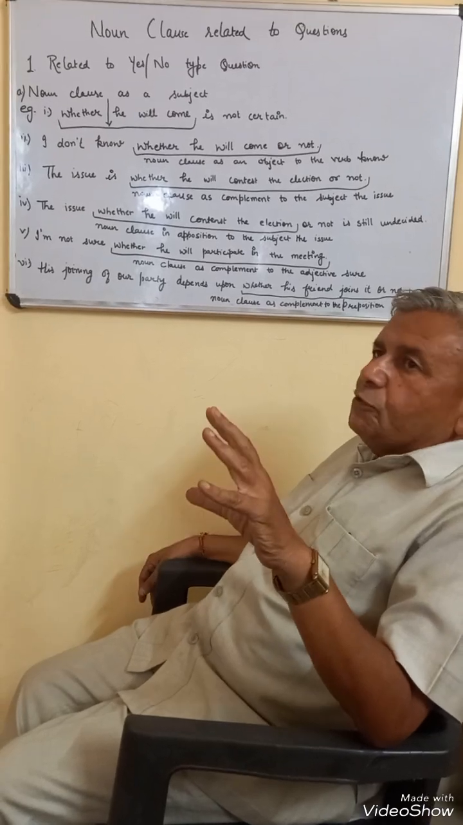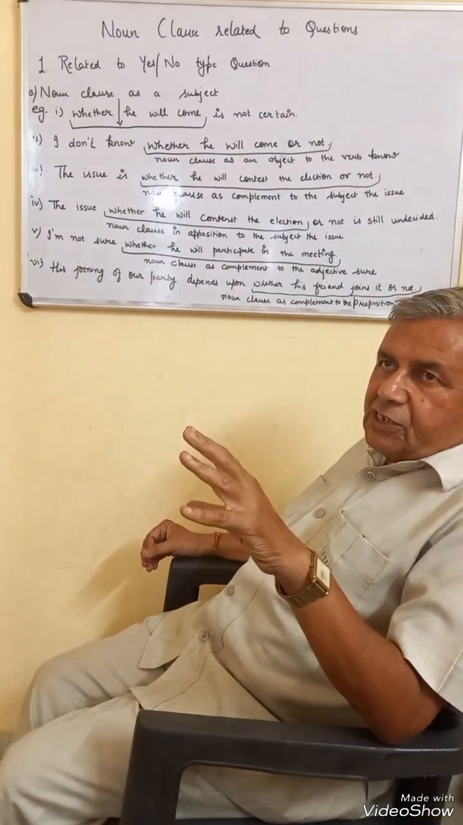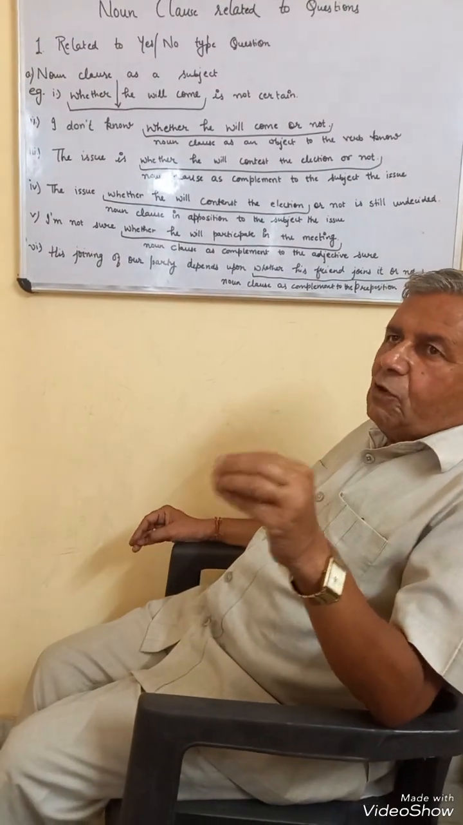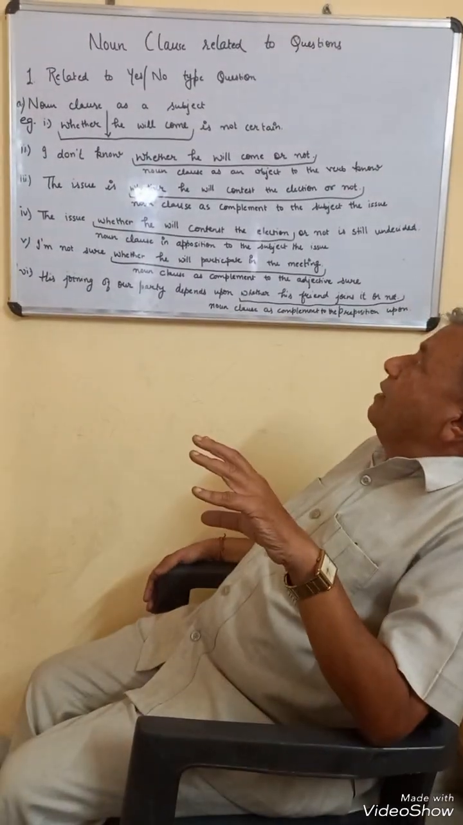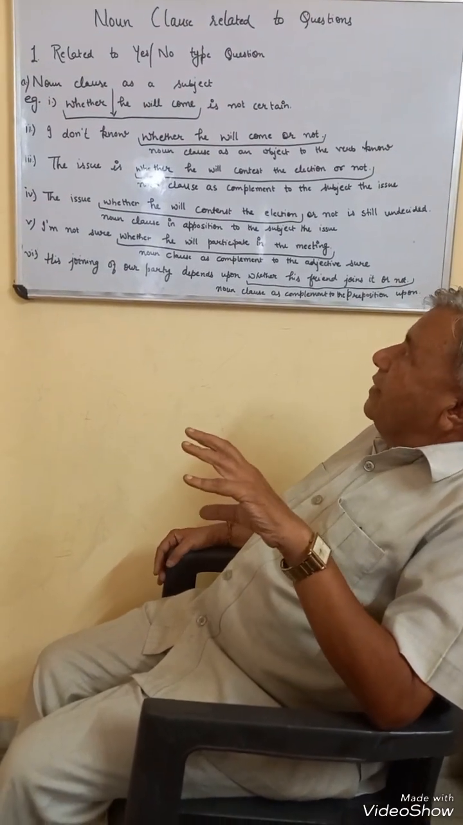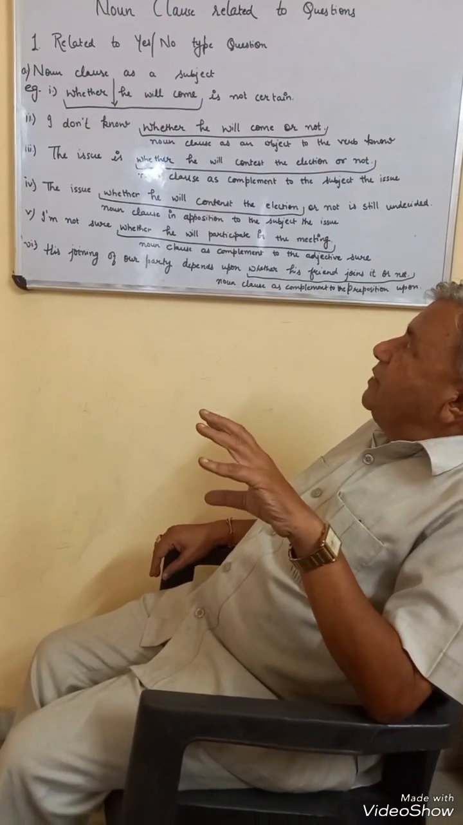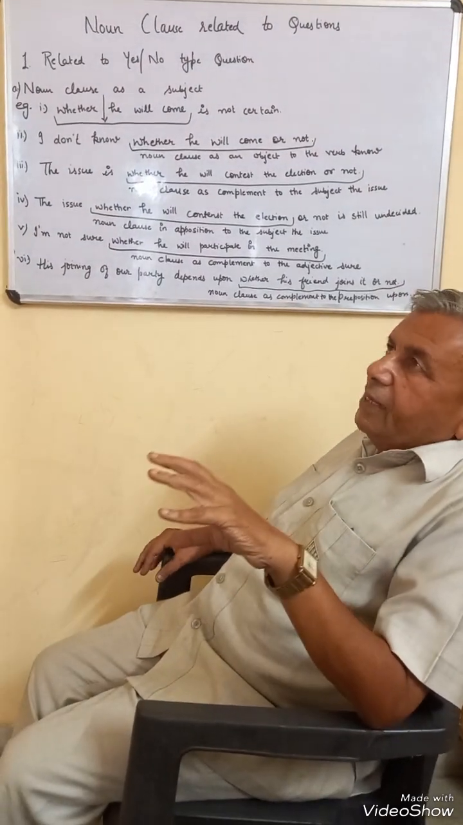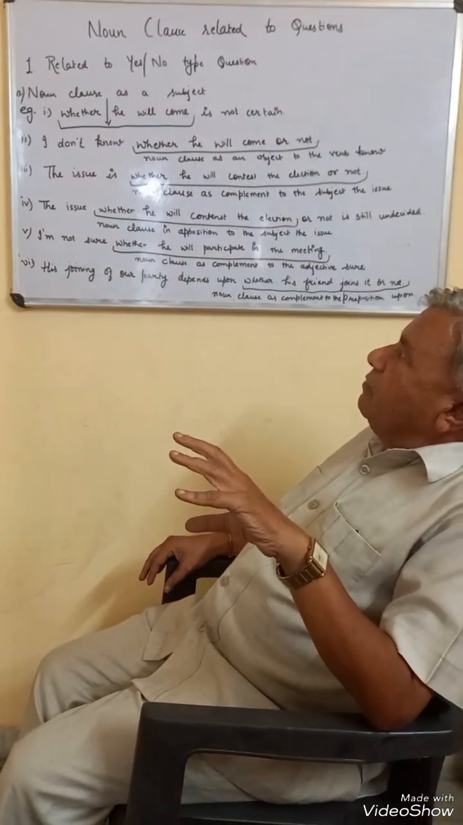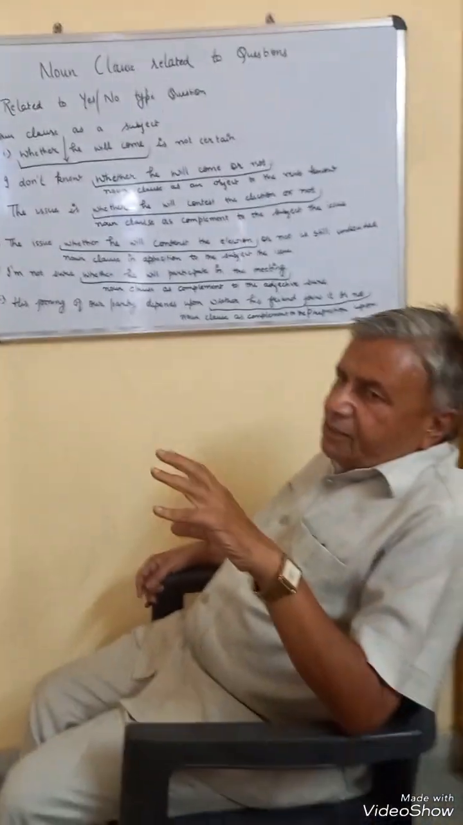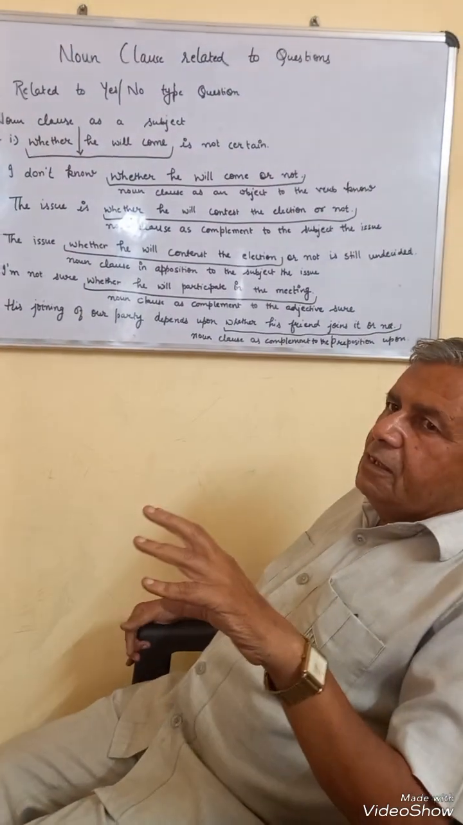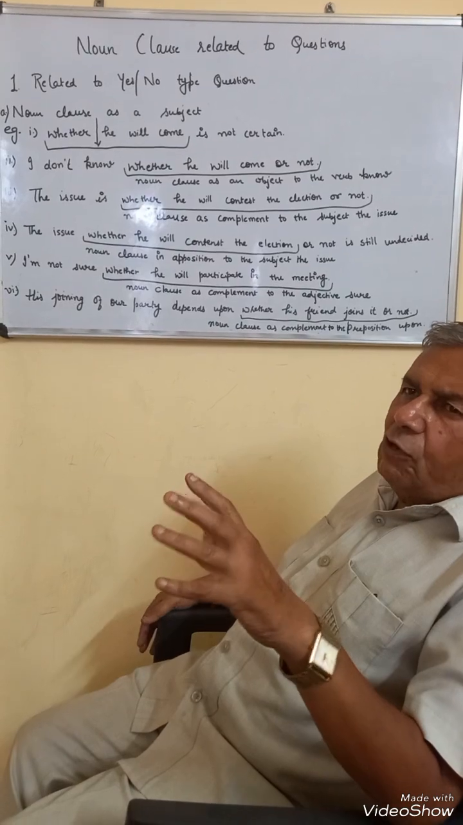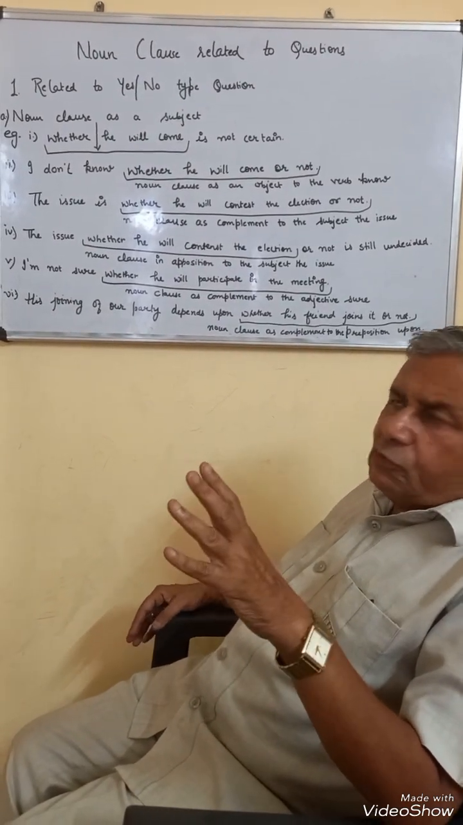Whether, this kind of clause which relates to yes-no type questions, also serves all the five functions which are generally performed by a noun. The first sentence is "Whether he will come is not certain." In this sentence, "whether he will come" is a noun clause acting as the subject of the sentence. Here we can use whether, not if. When the subject is to be framed in the case of a yes-no type question, only whether is used; if is not allowed. Though in the case of an object, sometimes if is also used.